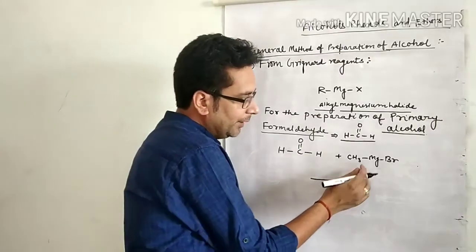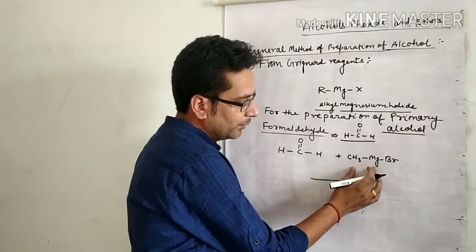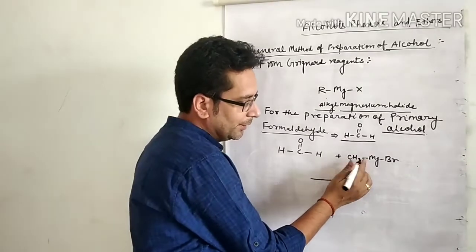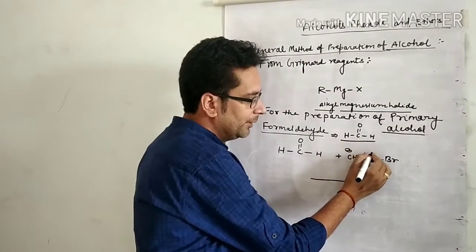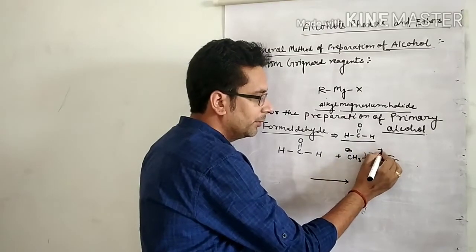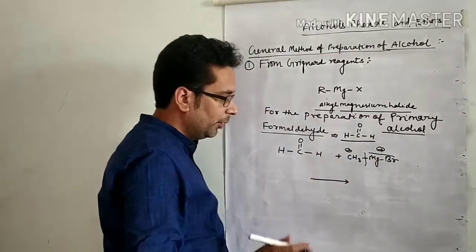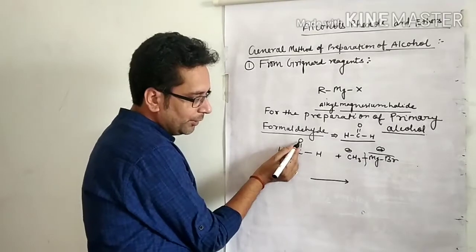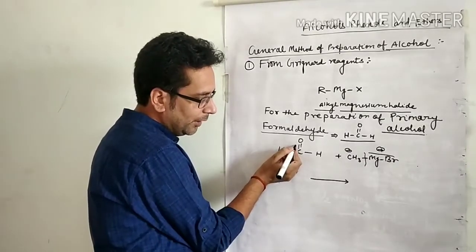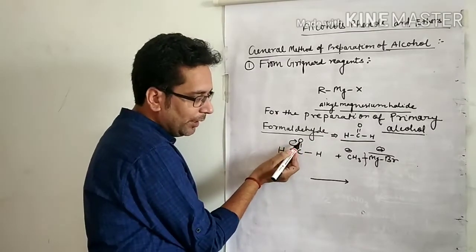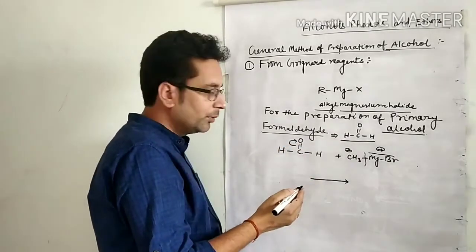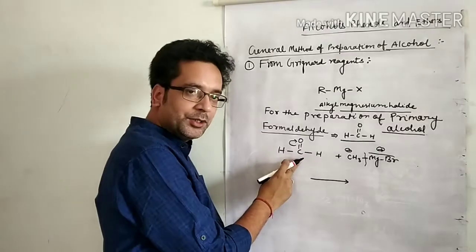In the case of the Grignard reagent, the alkyl part is negative and the MgBr part is positive. Oxygen is more electronegative than carbon, which means oxygen attracts the shared pair of electrons towards itself and acquires a negative charge, and carbon acquires a positive charge.